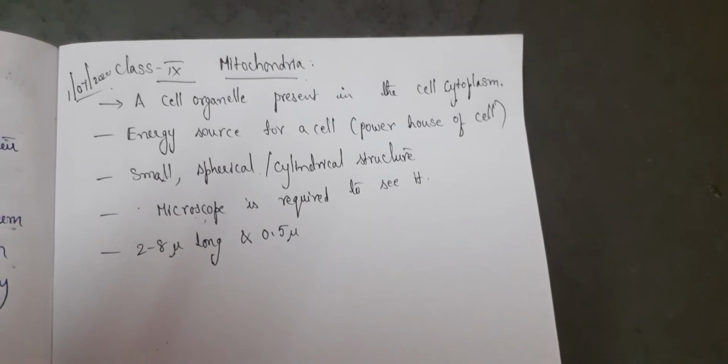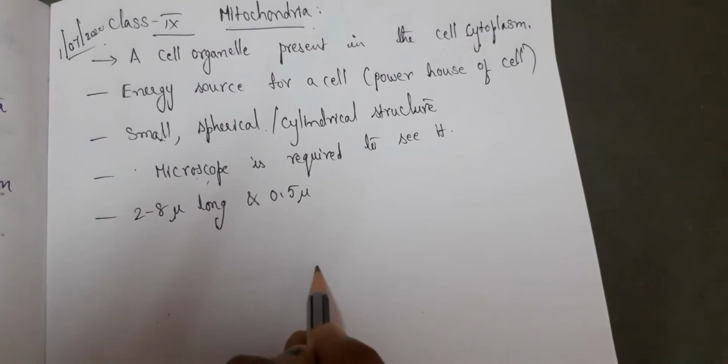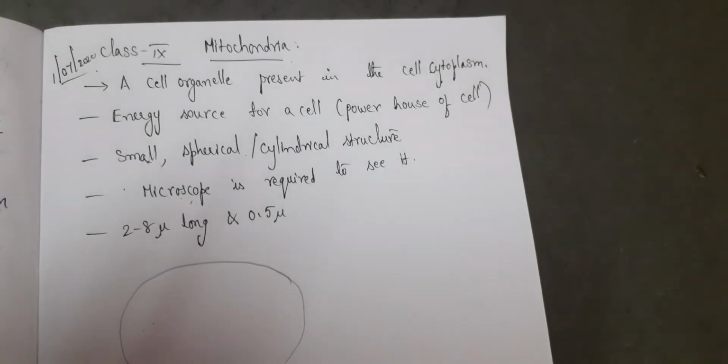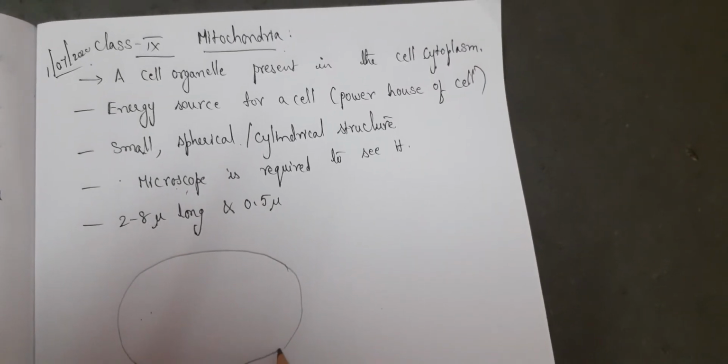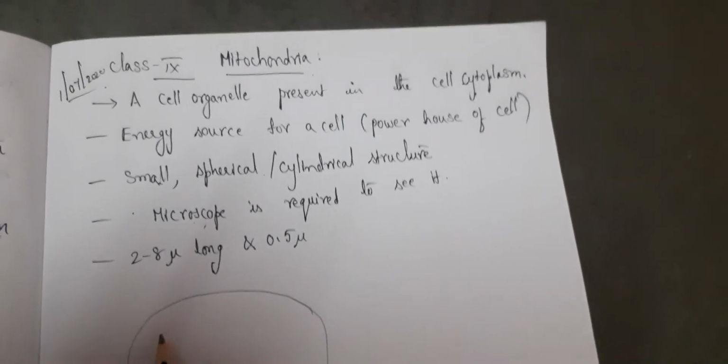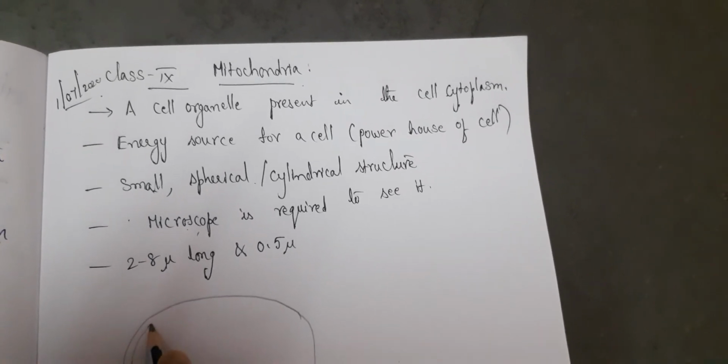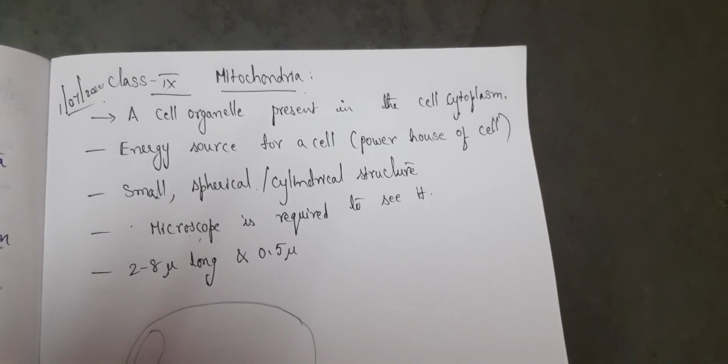Okay, we'll draw mitochondria. I told you it is spherical. Then it is double membrane. So this is one membrane, then you have one more membrane.